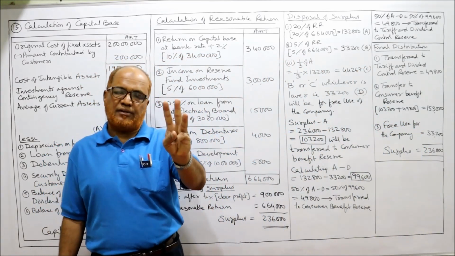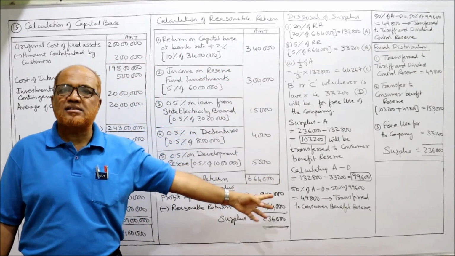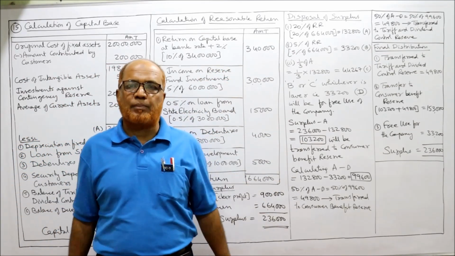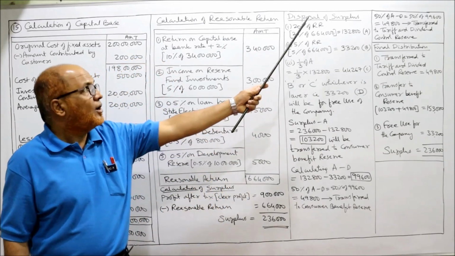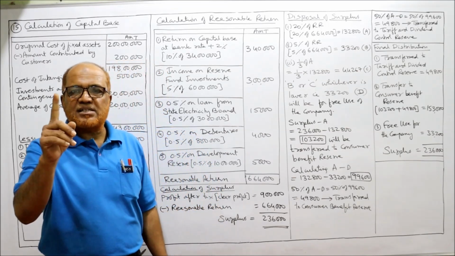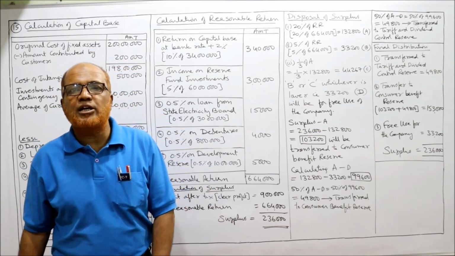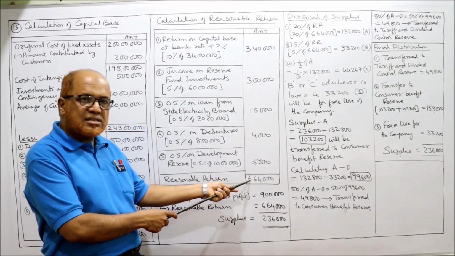3 steps completed. We have calculated capital base, we have calculated reasonable return, we have calculated surplus. Now disposal of surplus according to the provisions of Electricity Companies Act. Already step by step we have seen in the previous problem. The first step A, calculating 20% of RR, reasonable return. Reasonable return 6,64,000.